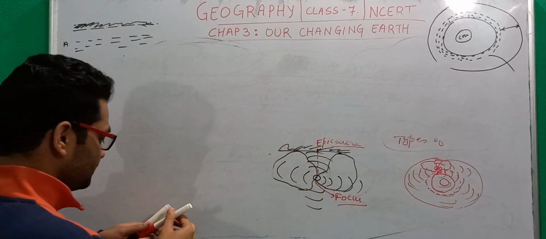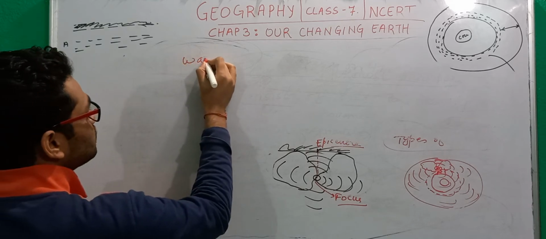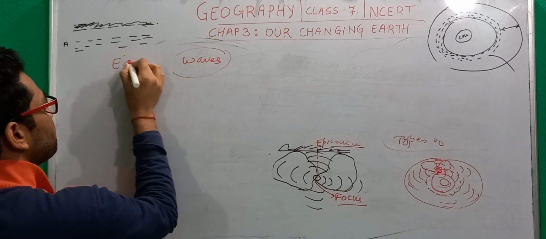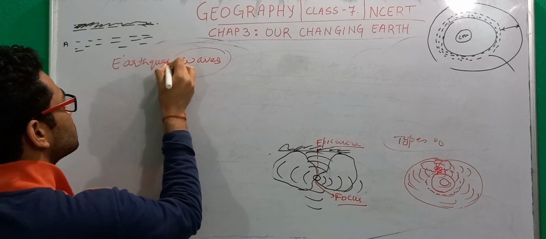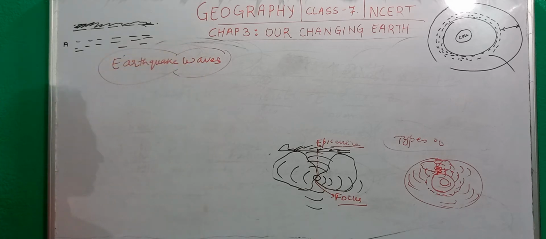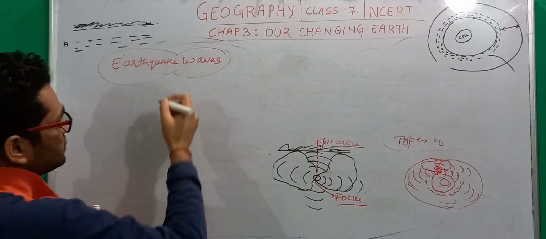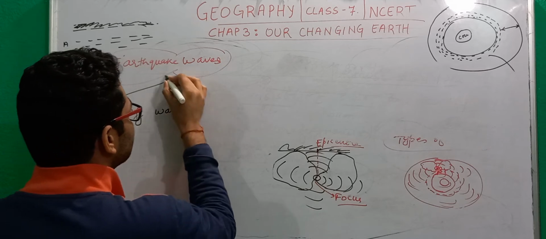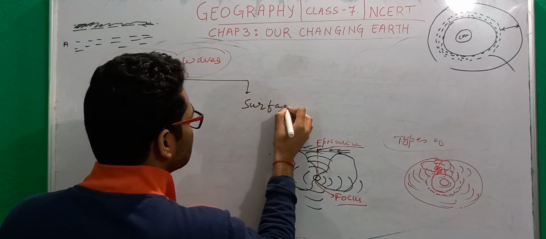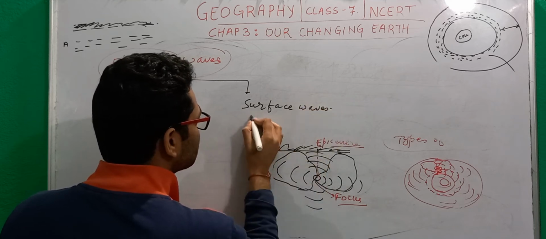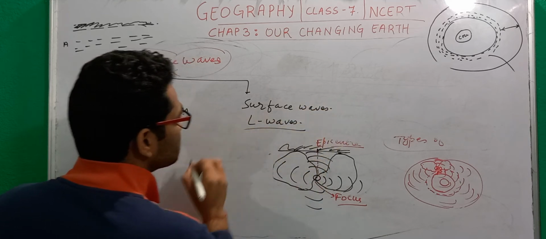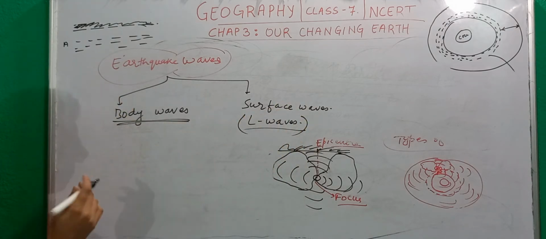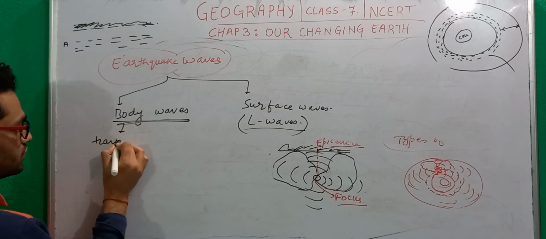So when we talk about earthquake waves, these earthquake waves are of two types. The first is the body waves, and then we have the surface waves. These surface waves are also called L waves or Love waves, it is one and the same. And the body waves are such waves which travel through the body of the earth.